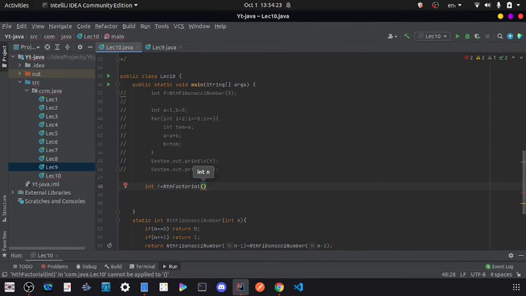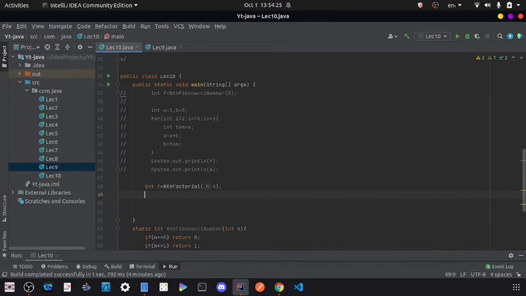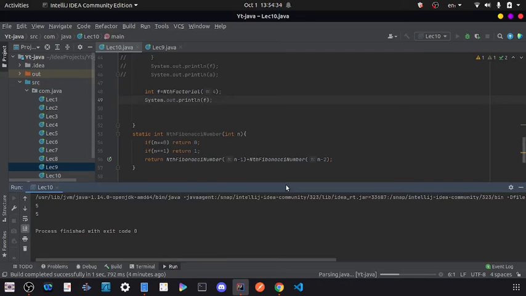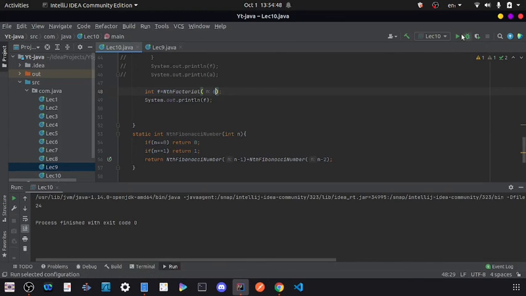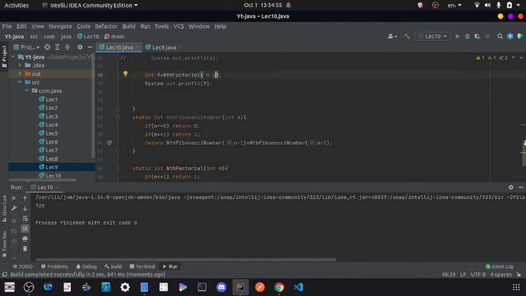Let's first find the factorial of 4, because in that example you do not have to calculate anything. Print f. Let me do a quick run. Okay, factorial of 4 is 24, and then factorial of 6, what should be our answer? Factorial of 6 will be 720, and you can see that we got it, so our factorial code is ready.